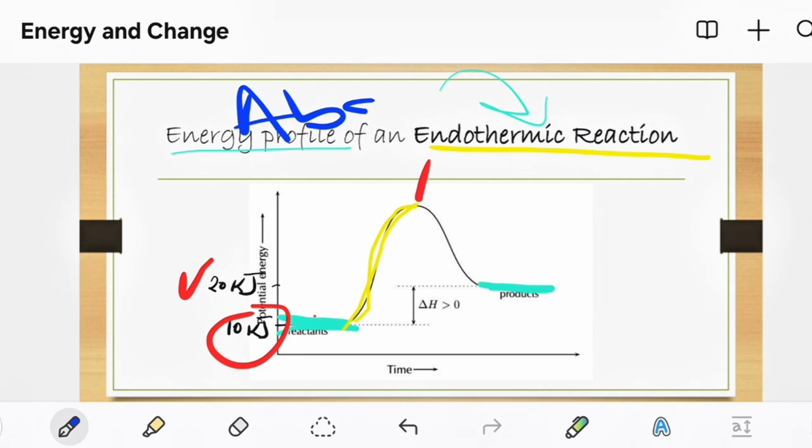Energy is being absorbed. Now as energy is being absorbed, we will reach the maximum state of the reaction, which will be somewhere here. Remember, the maximum state of reaction, we'll talk about it. That is where the reaction is at its most unstable state. It is where the reaction's energy is at its maximum.